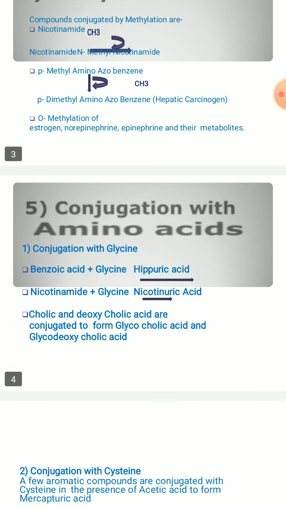Coming to the next, conjugation with amino acids. How are these amino acids conjugated with the molecules? Benzoic acid you can see here is conjugated with a glycine molecule to form hippuric acid. This is the conjugated one, hippuric acid. In the same way nicotinamide is conjugated with a glycine molecule to form nicotinuric acid, the conjugated molecule. Like this, cholic acid and deoxycholic acid are conjugated to form glycocholic acid and glycodeoxycholic acid, the conjugated forms.